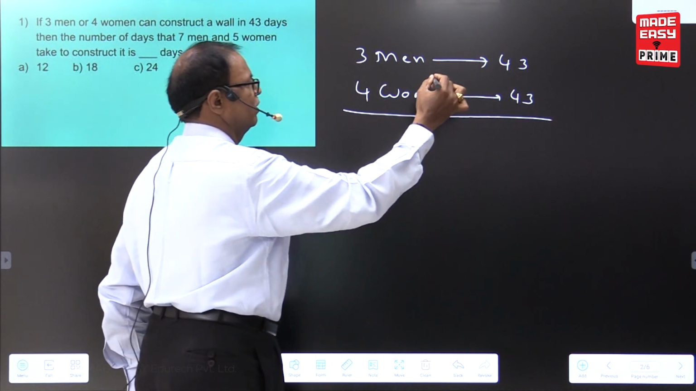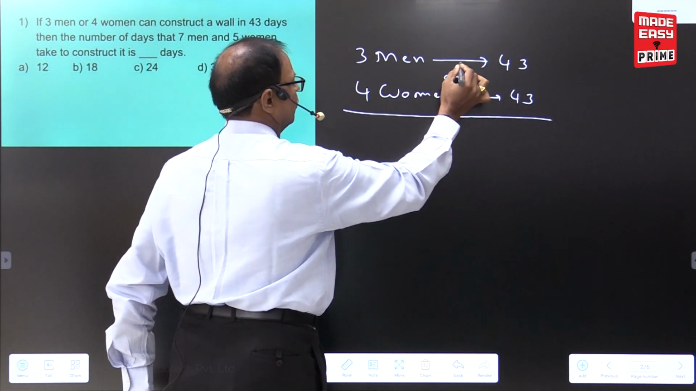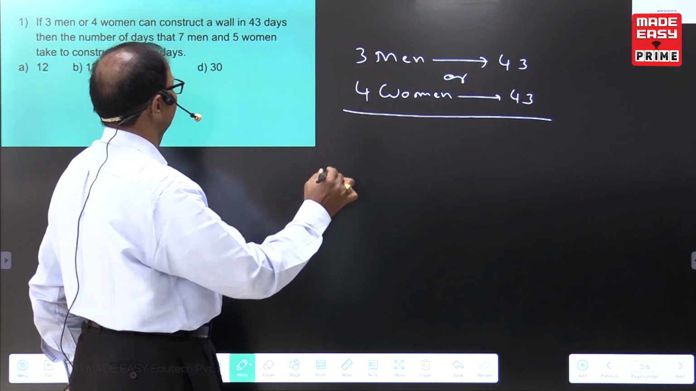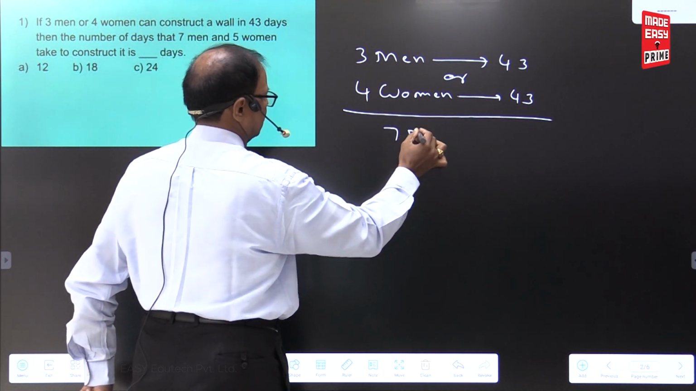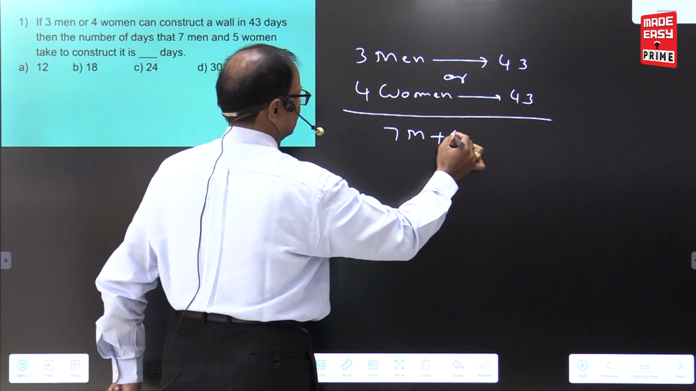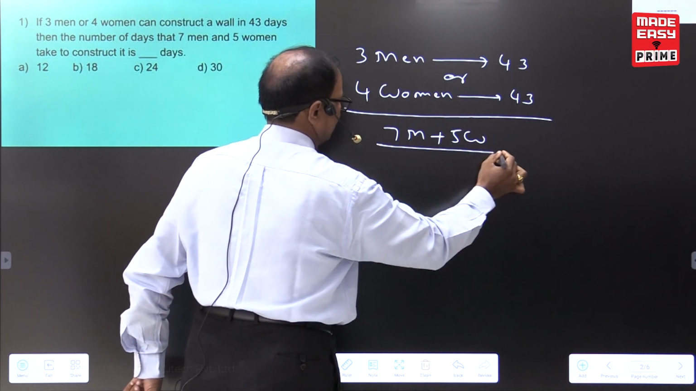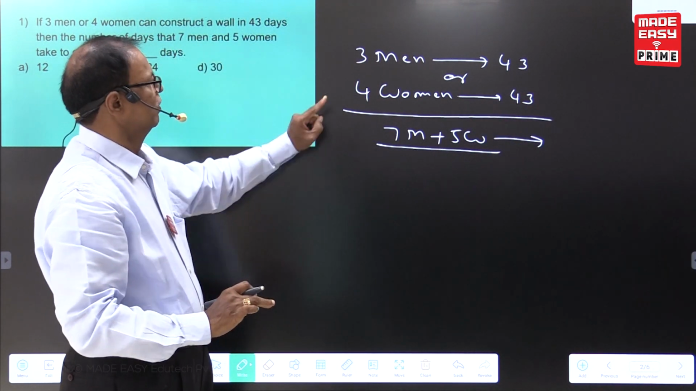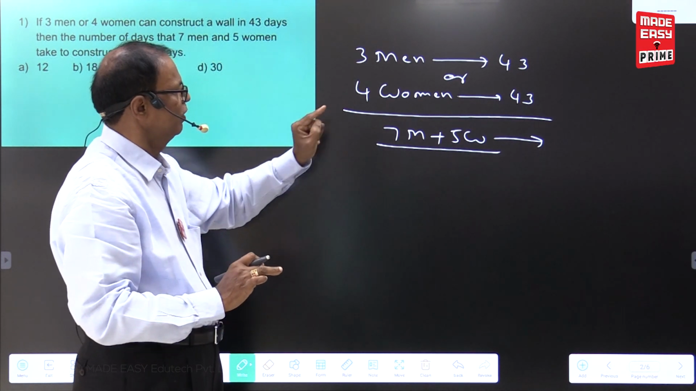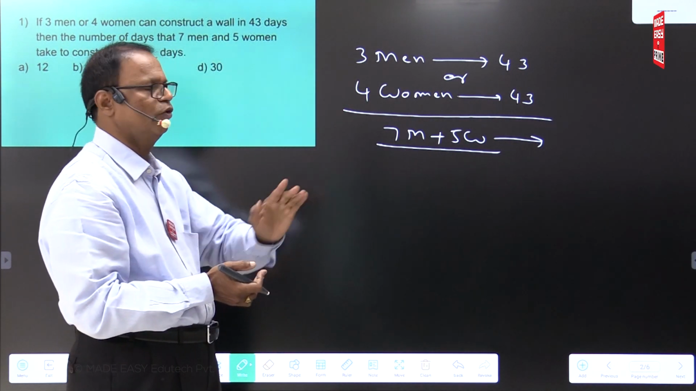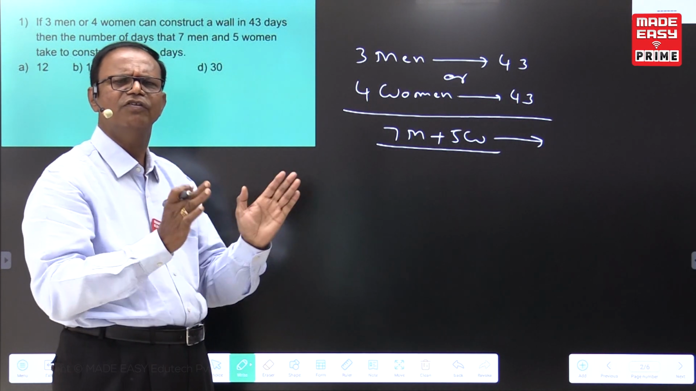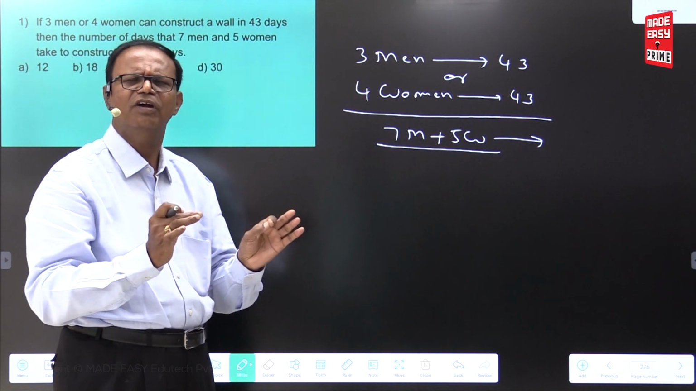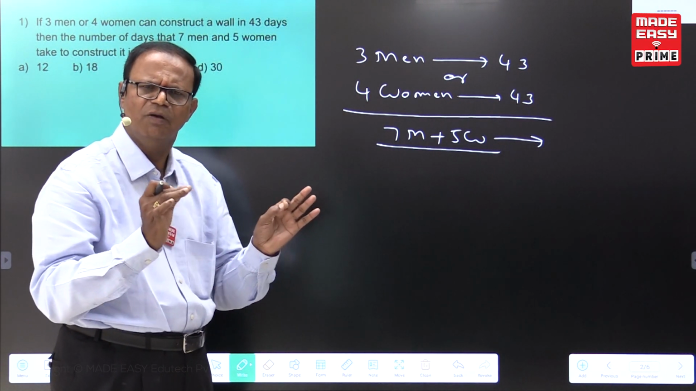The given condition, 3 men or 4 women, is the individual capacity. What do they want to find out? 7 men plus 5 women. What is the reason for writing plus? They have given both together. 3 men 43 days, 4 women 43 days, 7 men plus 5 women. Generally, people go for conversion of women capacity or men capacity. But here is a simple shortcut method for objective competitive examinations.